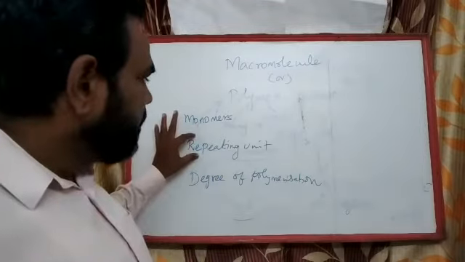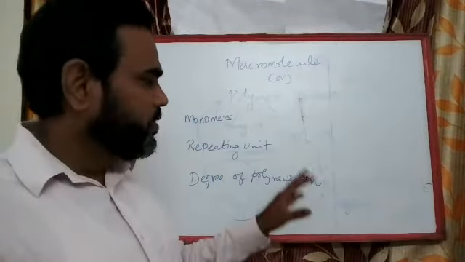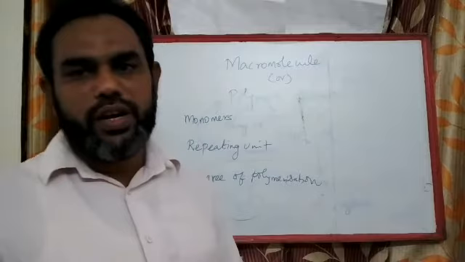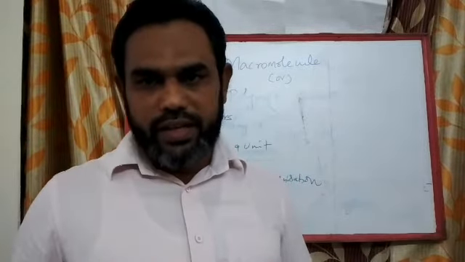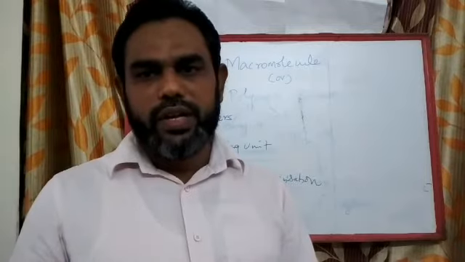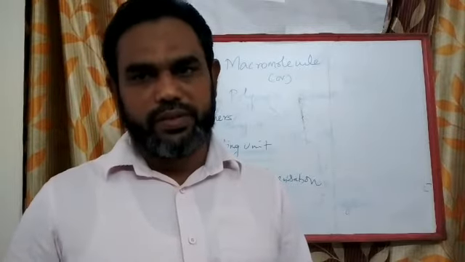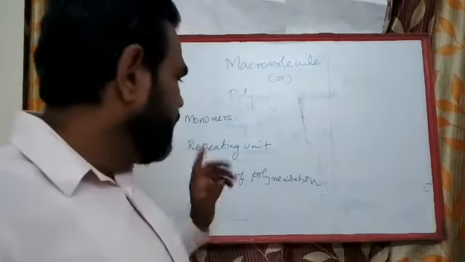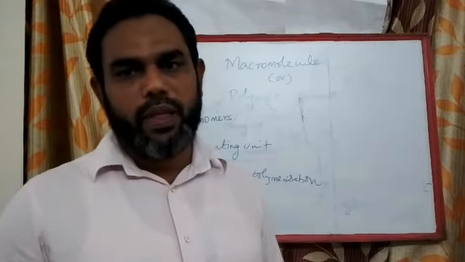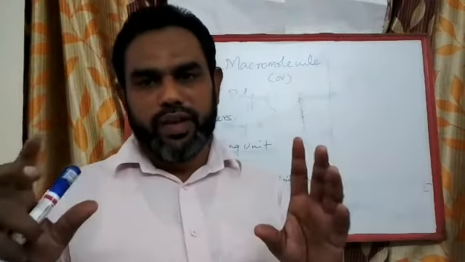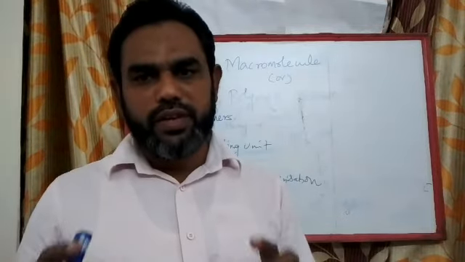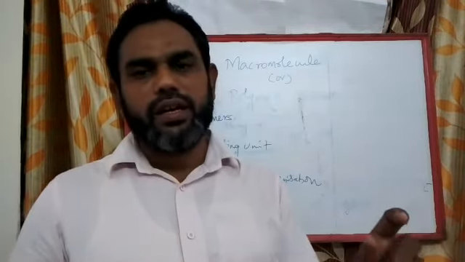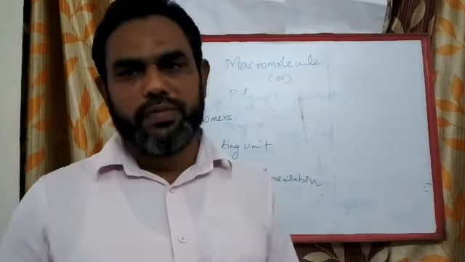And what is meant by repeating units? Okay, suppose we have 3 units of monomer which are repeatedly arranged to get a chain. So there are 3 repeating units in the polymer. Okay, and degree of polymerization is nothing but the molecular weight of polymer divided by the molecular weight of the monomer, which can give you a single unit of polymer.